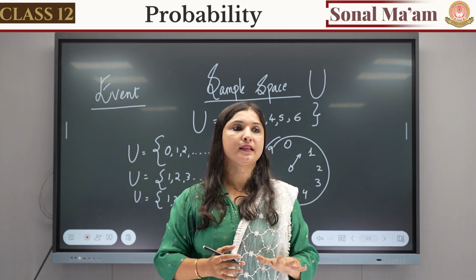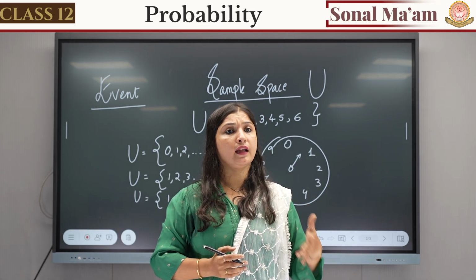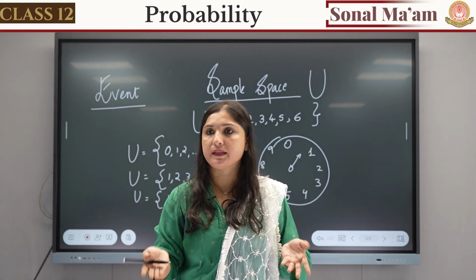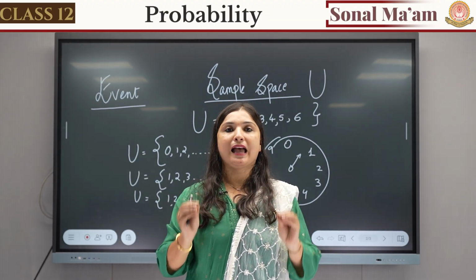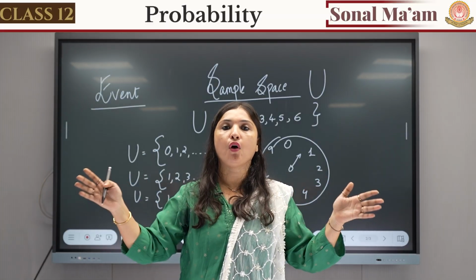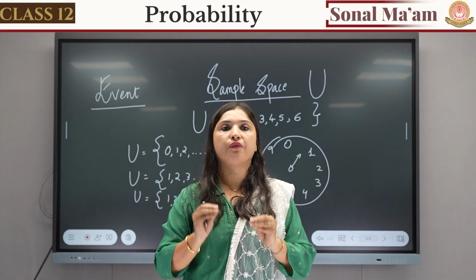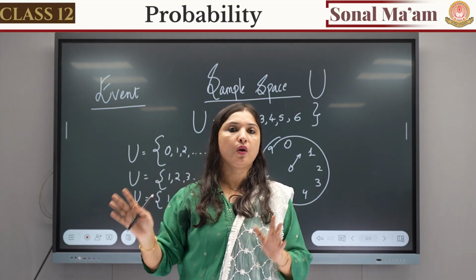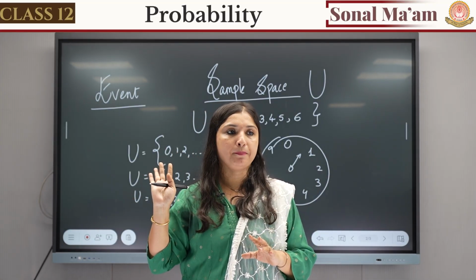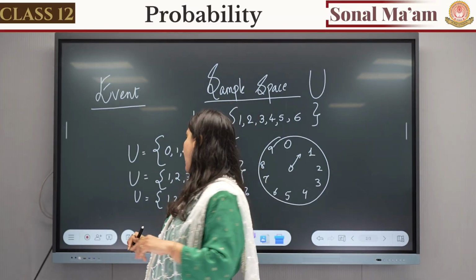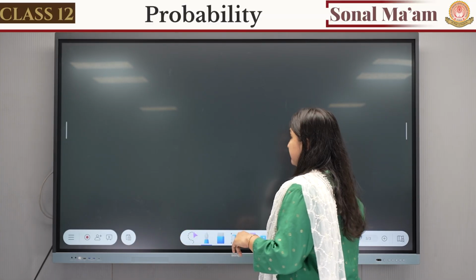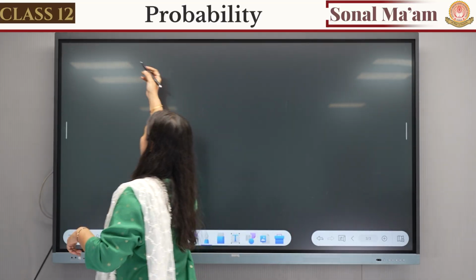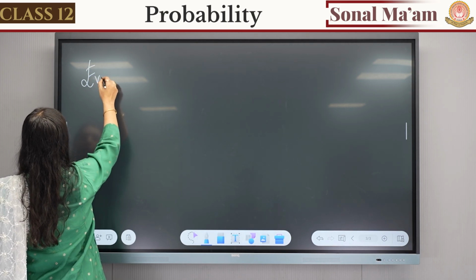You have to first make the sample space, and then other events and other sets will be made. So the first thing you have to know is how to make the sample space. Sample space is simple. It is a set of all the possible outcomes of a random experiment. जो experiment हम लोग करने वाले हैं उसके जो outcomes आने वाले हैं उसको एक set में डाल दो and that is our sample space, right? Now, once we know the sample space, we can find the various events that are going to occur. Now, let's start with first what is an event.